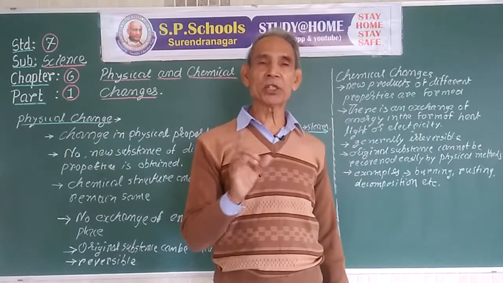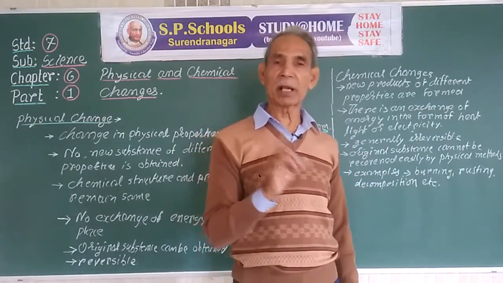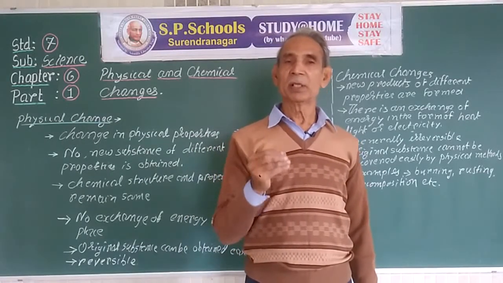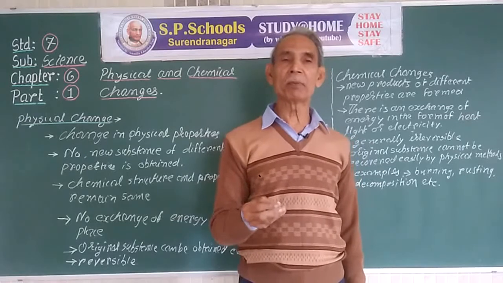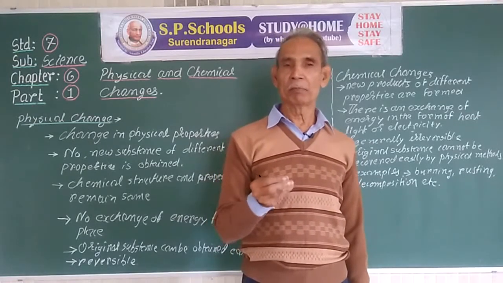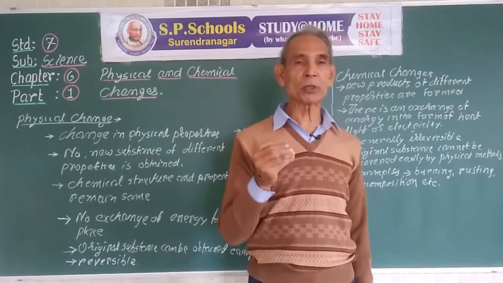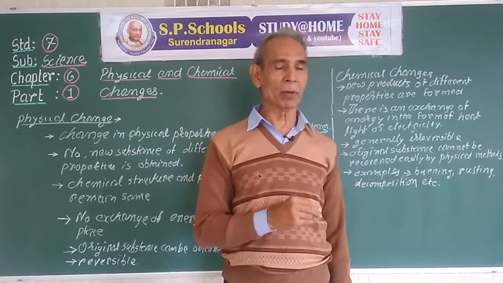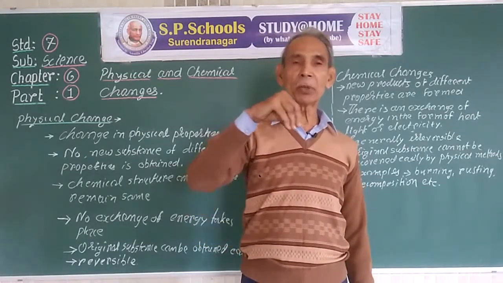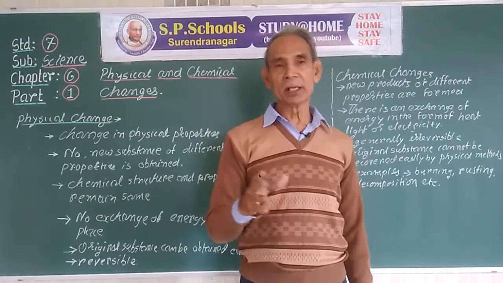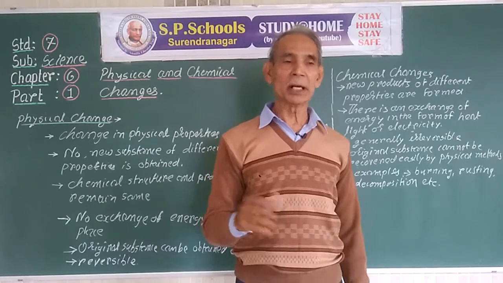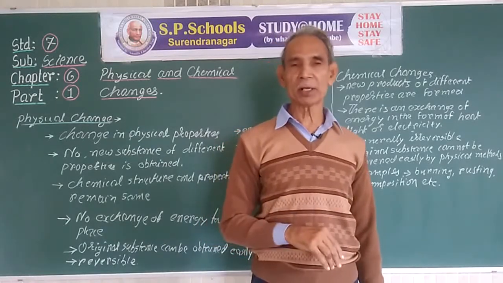Getting a mixture is not a chemical change, because the mixture is not different from the original substances; it shows the properties of iron and sulfur. If we put a magnet over it, the iron particles will be attracted towards it. It will be separated from the mixture.